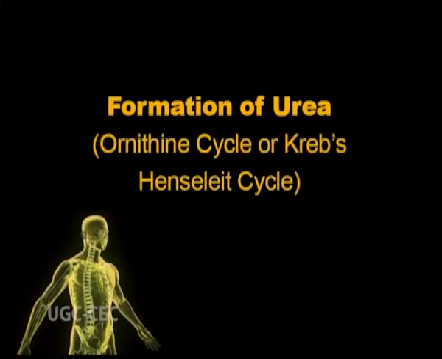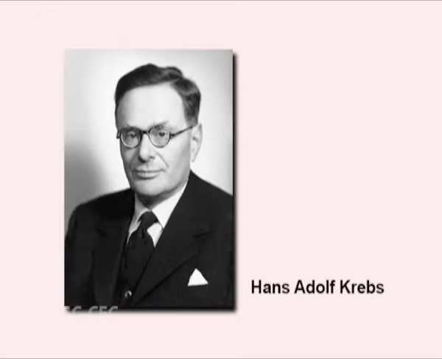Formation of urea by the ornithine cycle or Krebs-Henseleit cycle. We shall now discuss the formation of urea in the liver cells. This cycle was proposed by Hans Krebs and Kurt Henseleit in 1932. Only the liver cells can convert ammonia, which is produced from protein metabolism, into urea by combining it with carbon dioxide.